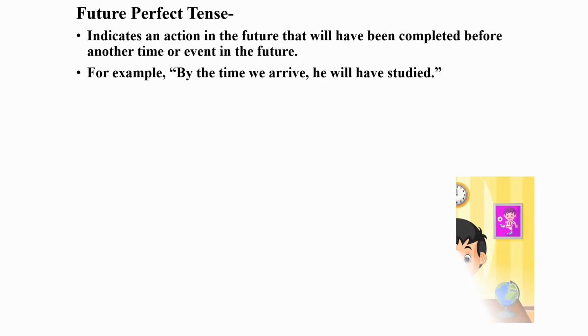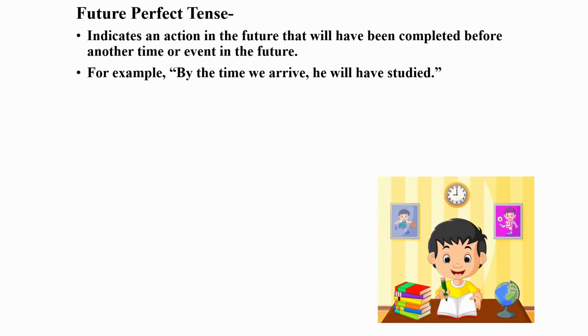So now let us learn about future perfect tense. Sentences that tell us about actions that will be completed by a certain time in the future are said to be in the future perfect tense. Mainly it indicates an action in the future that will have been completed before another time or event in the future. For example, by the time we arrive, he will have studied. Now here we are talking about two actions and both will be happening in the future only. One action would be completed before another action takes place.